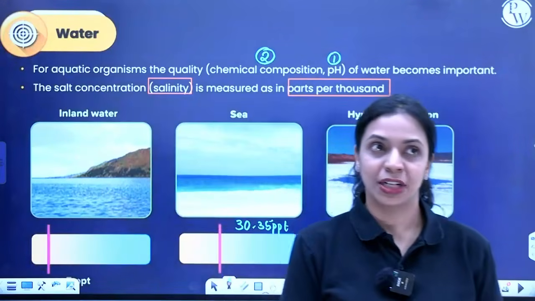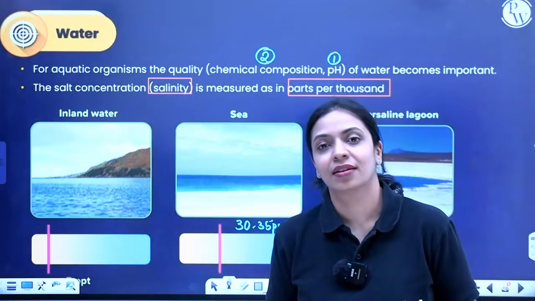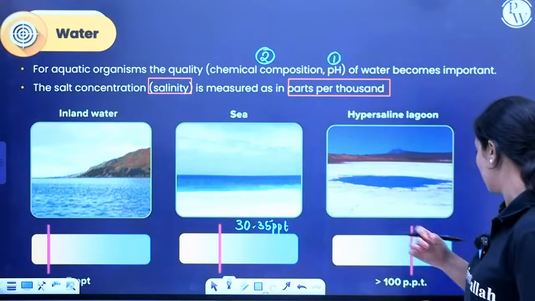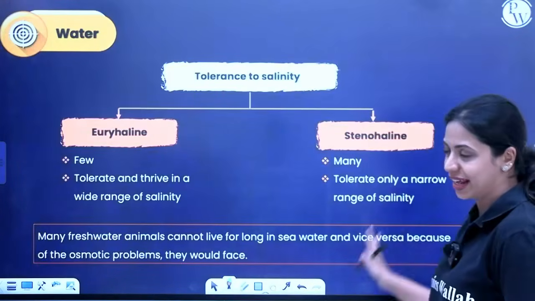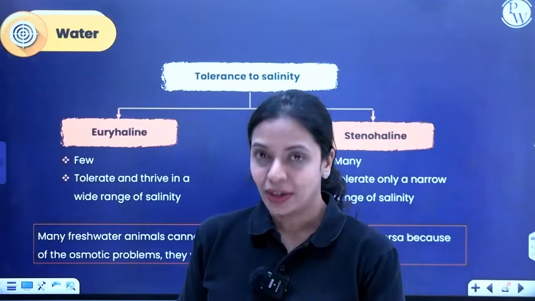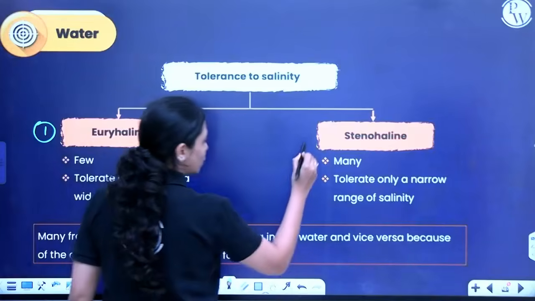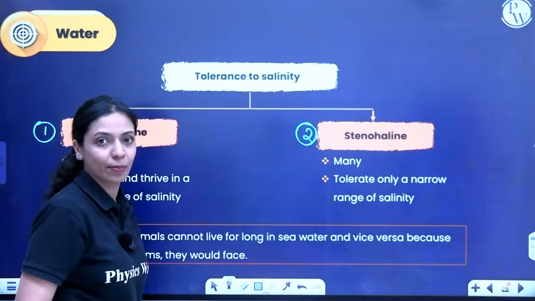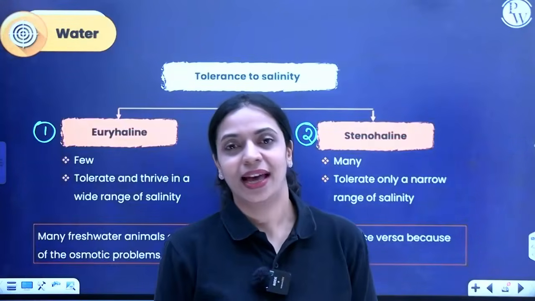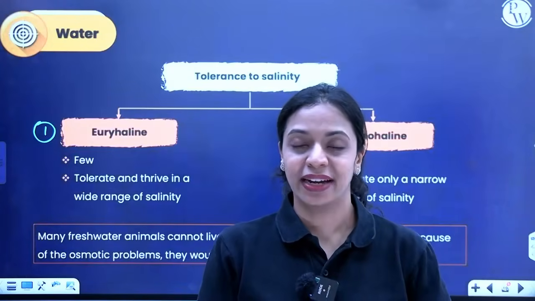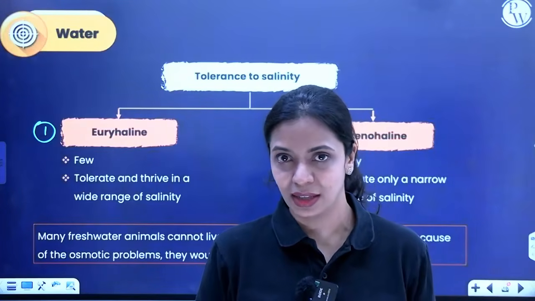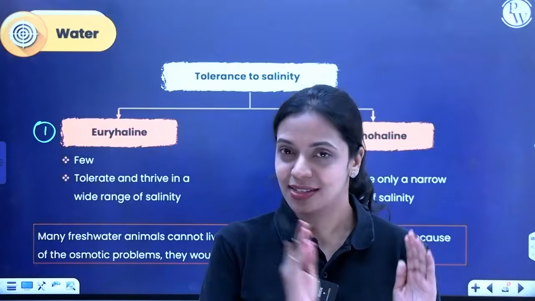Depending upon the tolerance to salinity, you have different groups of organisms. One group is called euryhaline, the other group is called stenohaline. Euryhaline organisms are fewer in number compared to stenohaline. Euryhaline organisms can tolerate a wide range of salinity, whereas stenohaline organisms have a narrow range.